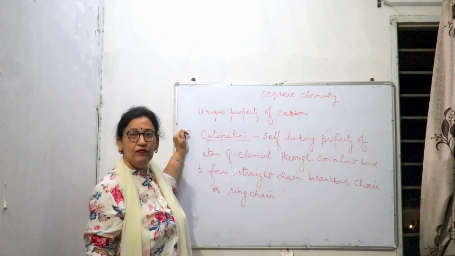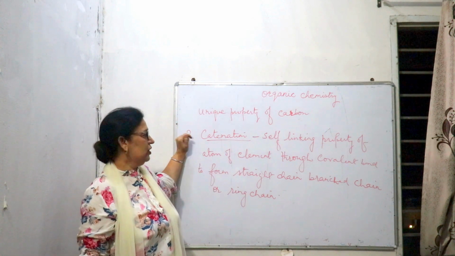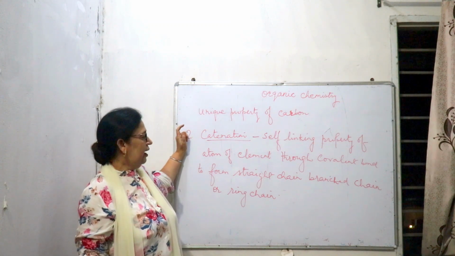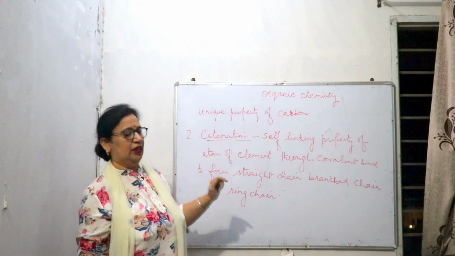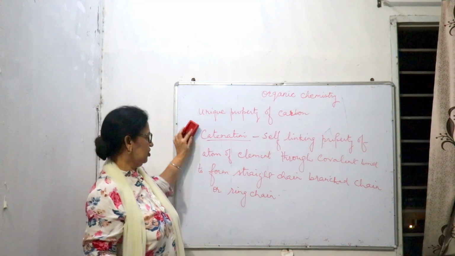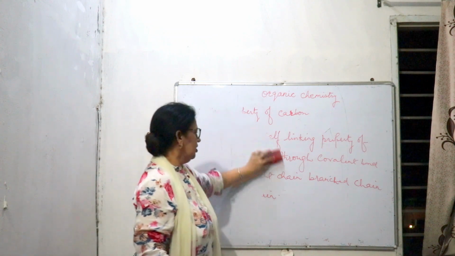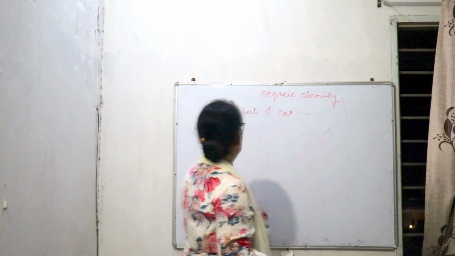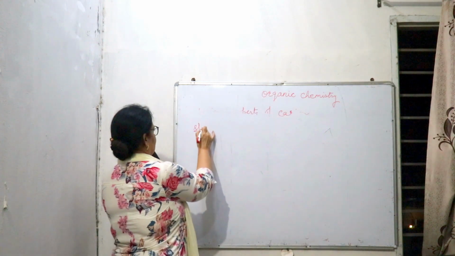Carbon can link with other carbon. So that is catenation, and that is by covalent bond, and it can form a straight chain, a branched chain, or a ring chain. How is the straight chain formed?